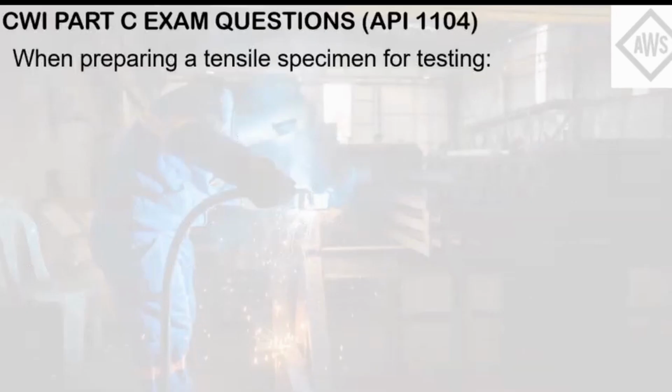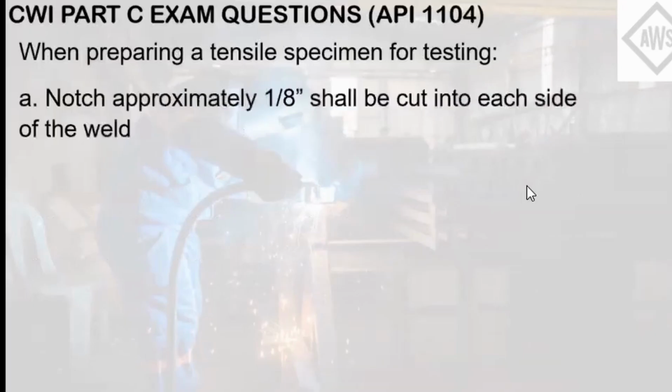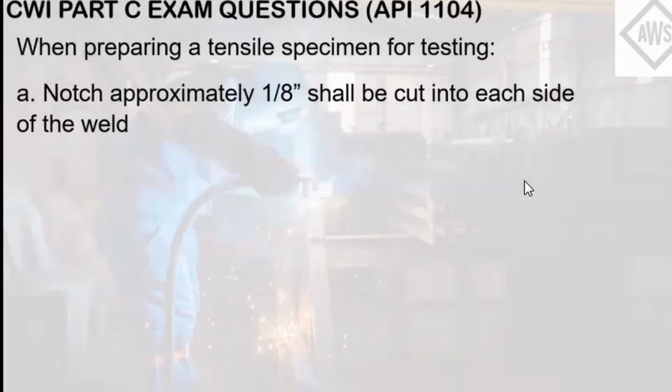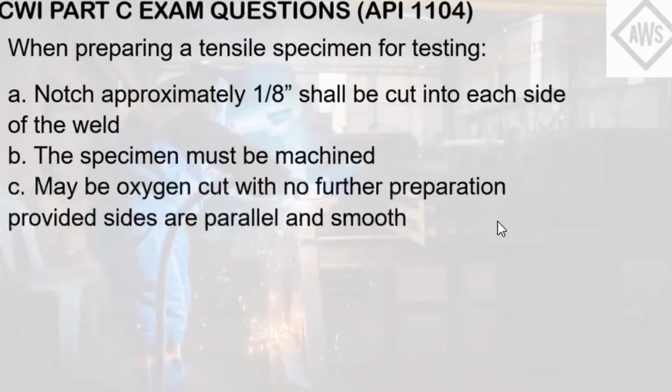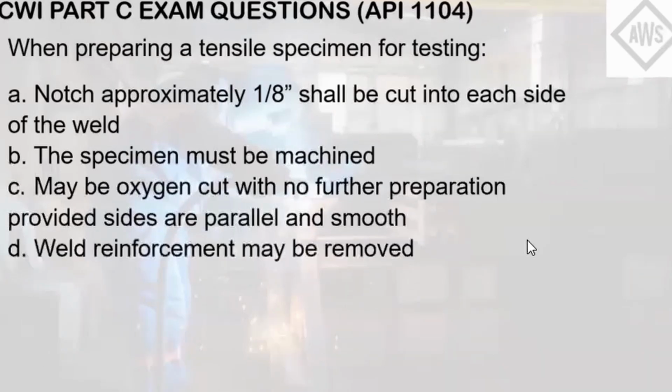When preparing a tensile specimen for testing, A, a notch approximately 1/8 shall be cut into each weld. B, the specimen must be machined. C, may be oxygen cut with no further preparation provided sides are parallel and smooth. D, welding reinforcement may be removed. E, both C and D.